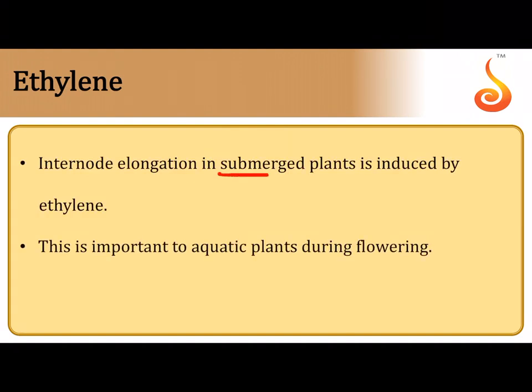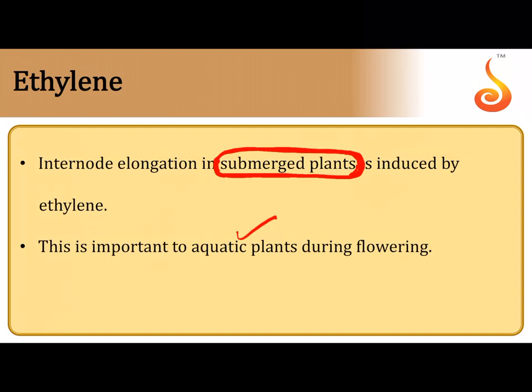Internode elongation. I told you rice plants are completely submerged in flooded fields. You must have seen in rural areas when you're on a tour or something that the fields are entirely flooded with water, and that's why during rainy season the rice plants are basically sowed, isn't it? And then the rice plants have to emerge from the water level. That happens because of internode elongation and the elongation of the leaf stalk or the petiole.